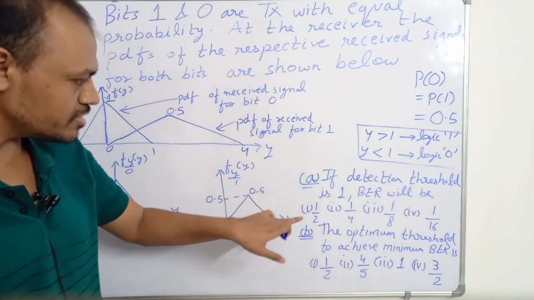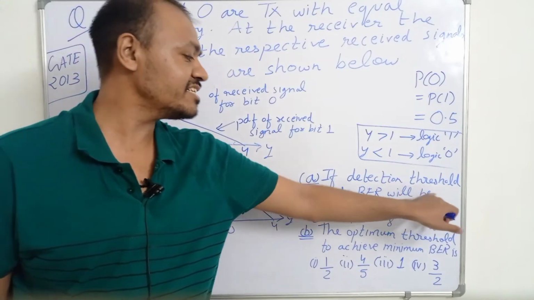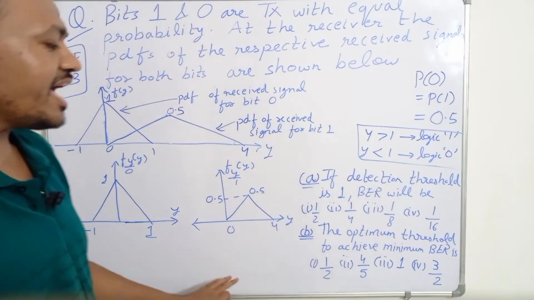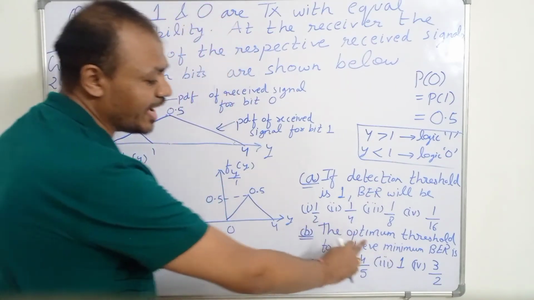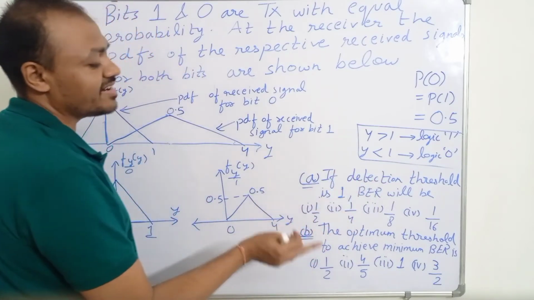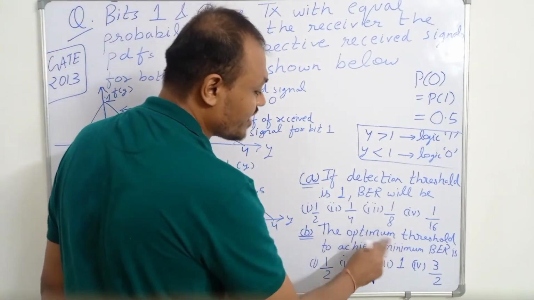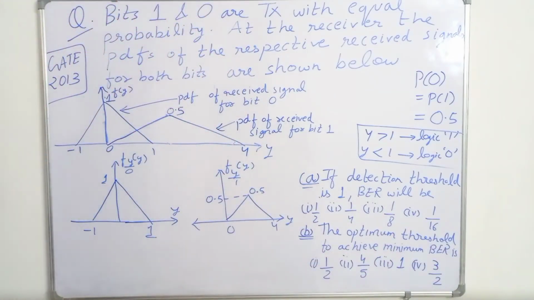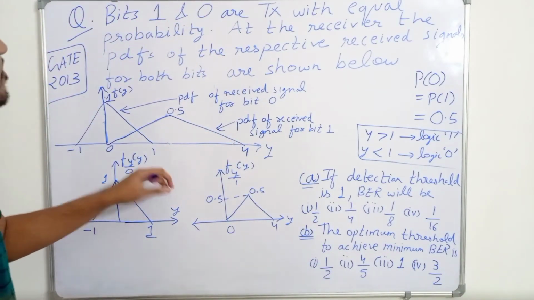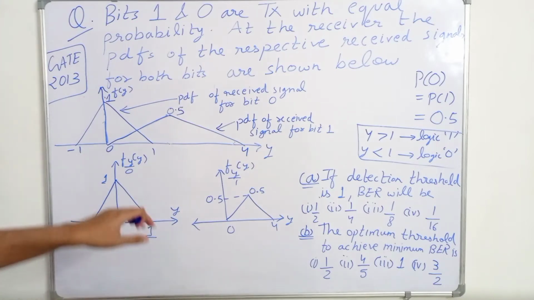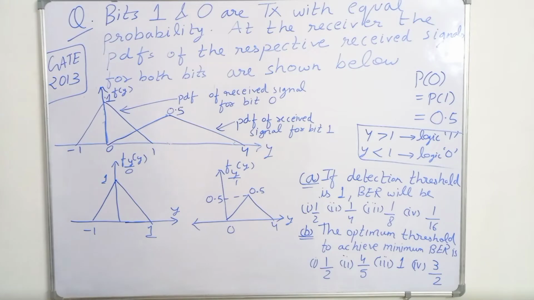So there are two parts to this question. In part 1, it is given that the detection threshold is 1, and we have to find the bit error rate. In the second part, we have to find the optimum threshold to achieve minimum bit error rate, because obviously we want minimum error, and error will occur when we have transmitted 0 but received 1, and when we have transmitted 1 but received 0.